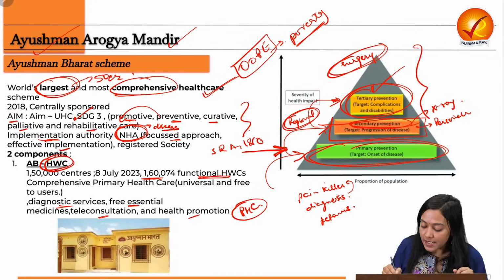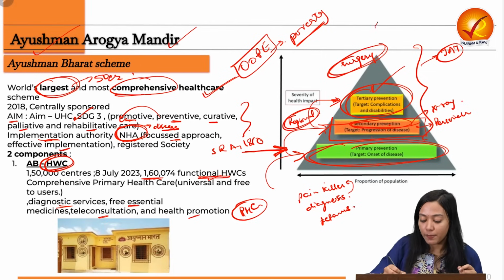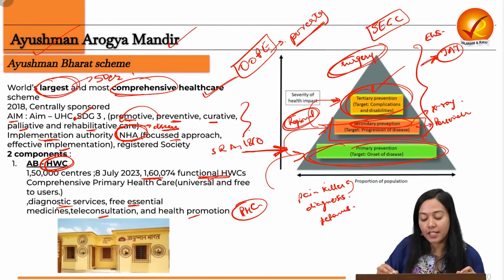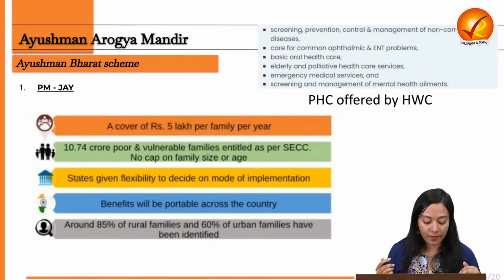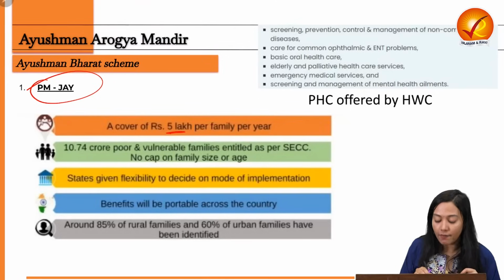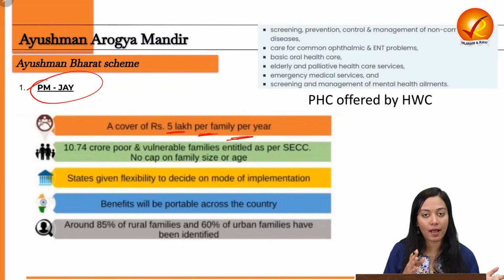Now, in order to intervene in the secondary and tertiary tiers, we have the Jan Arogya Yojana, which provides insurance cover to beneficiaries who are decided on the basis of the socio-economic caste survey. On the basis of this, the Jan Arogya Yojana provides insurance to the economically weaker sections of society whenever they want to avail secondary or tertiary care. Now, let's talk about Pradhan Mantri Jan Arogya Yojana. It gives you a coverage of 5 lakh per family per year without any restriction on the size of the family or the nature of the family.